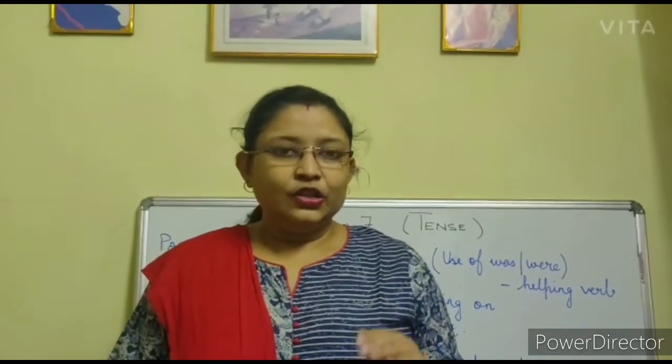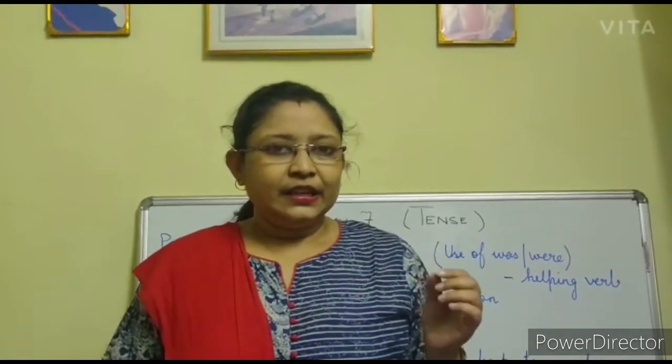So hope students, this part of the tense is clear to you. That is the present tense and the present continuous tense, I have already made the video. Now this video, the past tense and the past continuous tense. So hope it is clear to you what is past tense and what is past continuous tense.